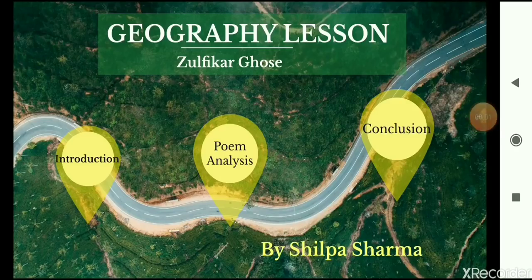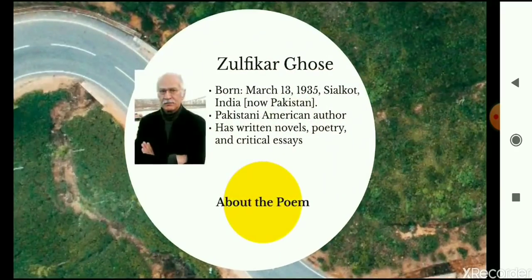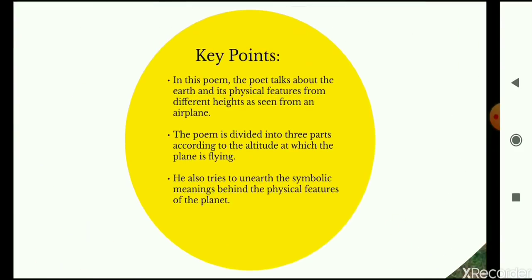Learners, today we are going to start with another poem in your course called Geography Lesson by Zulfikar Ghose. Now Zulfikar Ghose was born on March 13th, 1935 in Sialkot, India, which is now in Pakistan. He was born before the partition, therefore we say that he was born in India, but this place is now in Pakistan. He is a Pakistani American author, has written novels, poetry and critical essays. One of his most famous poems is Geography Lesson, which you're going to do right now. Let's see the key points about the poem.